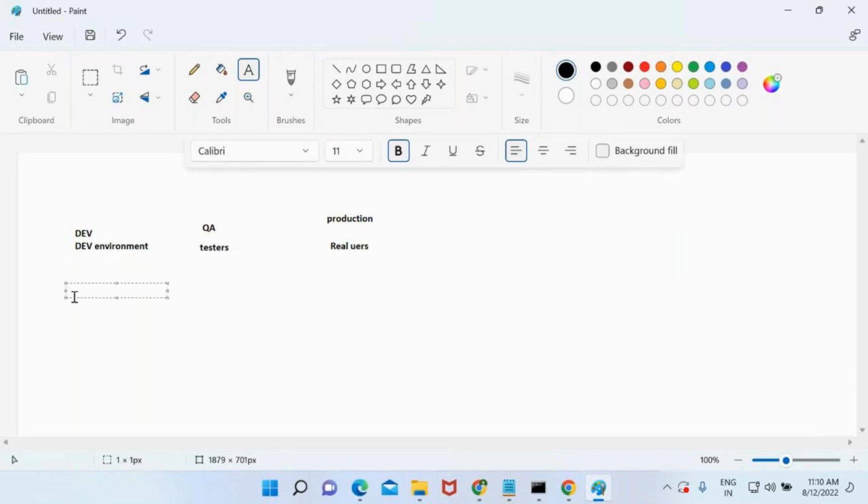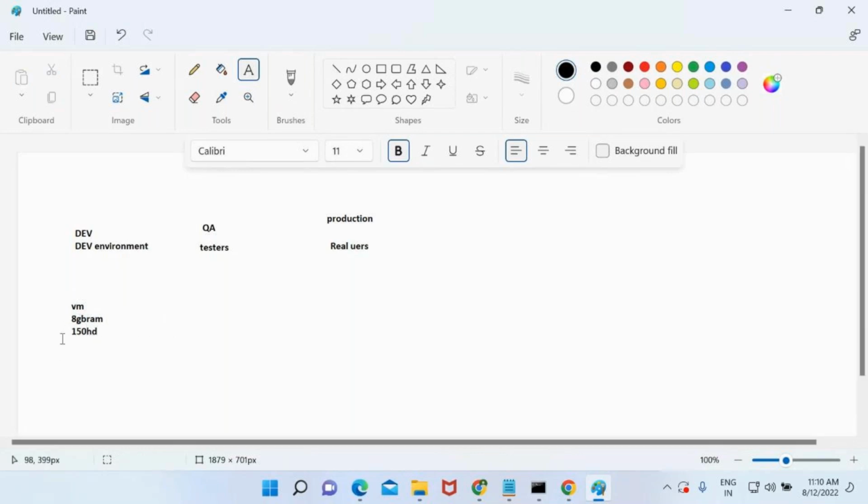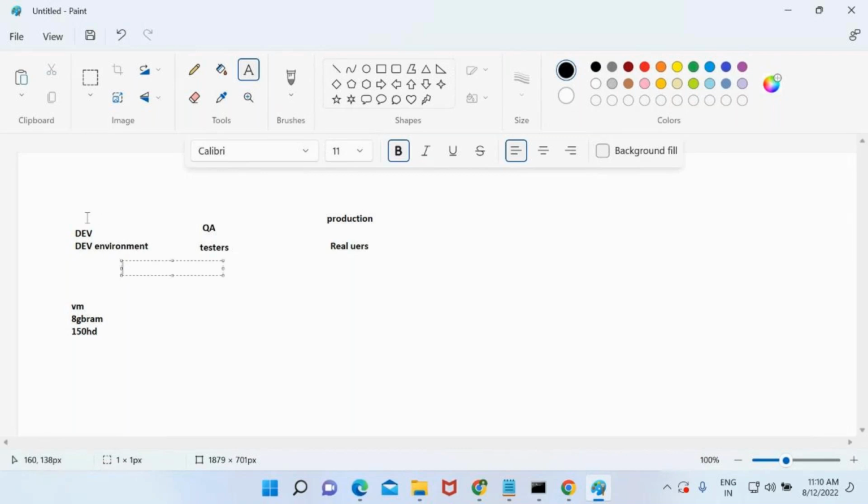For example, take this. Now tell me one thing. In the development environment, I have a VM. In this VM, I have 8 GB of RAM and 150 GB of hard disk. This is only used by developers. I'm just trying to tell you one thing. So this is used in the development environment, right? So I have a VM.